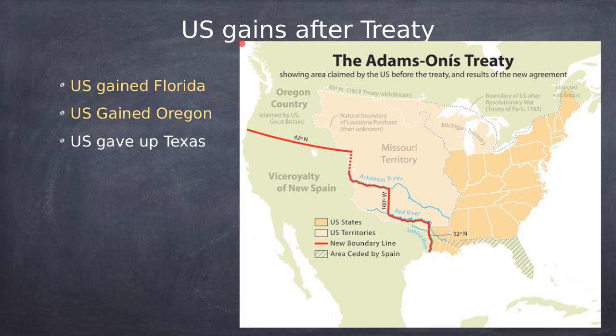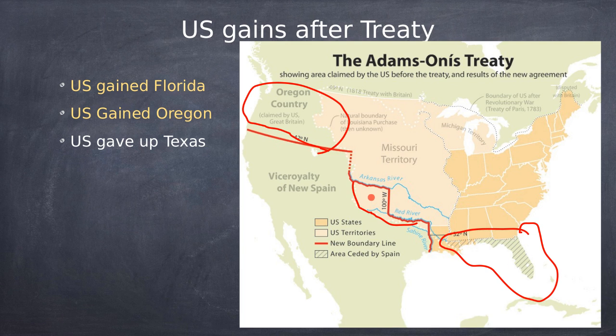So the gains after the treaty, we went over this yesterday also a little bit. As you can see here, this shaded part is the land that the United States gained. They gained all of Florida. They also gained the Oregon Country up here, which was above California at the time. And they gave up their claim to Texas, which was this little sliver there. So they gave up this little bit and gained all this property here. All right, so that's what happened with the Adams-Onis Treaty.